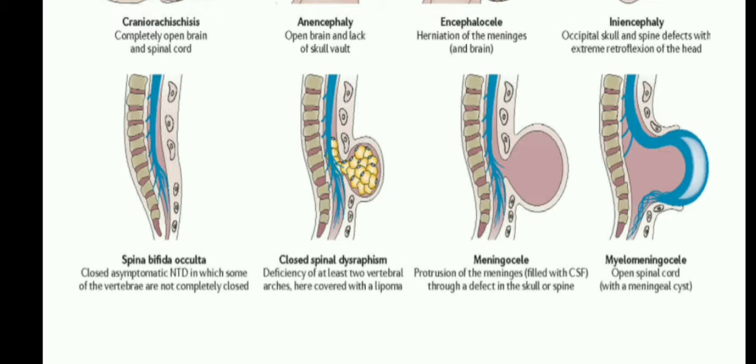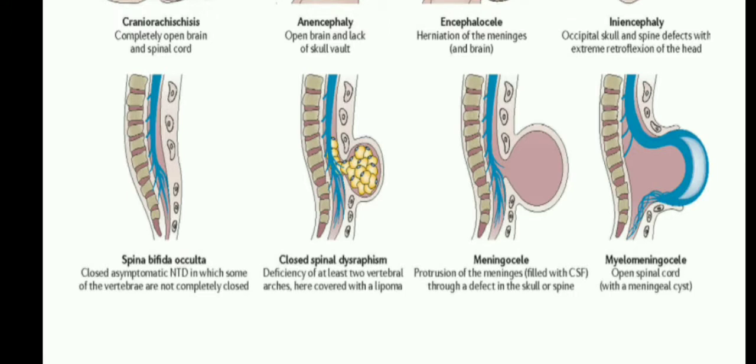Okay, spina bifida occulta means closed, and it is a minor defect, but some dimple is there over the defect part. The second one, closed spinal dysraphism, means there is a defect in the last two vertebral arches, but the opening has some tissue deposited in between. Look at that picture, the vertebrae is open in between, but some tissue is deposited over that. That tissue is called lipoma. Lipoma means accumulation of fat tissue.